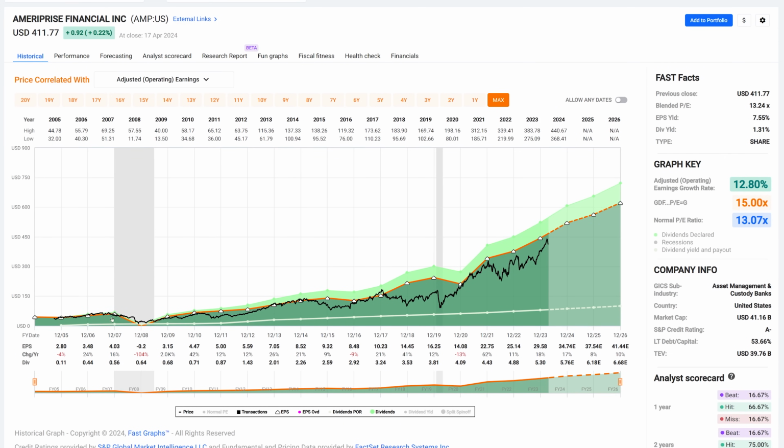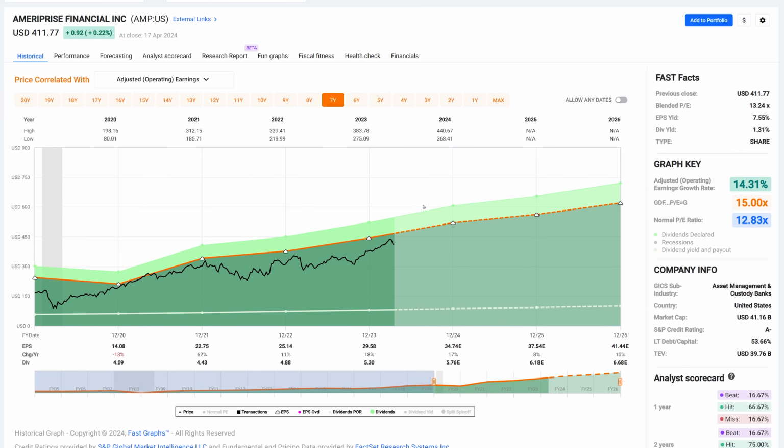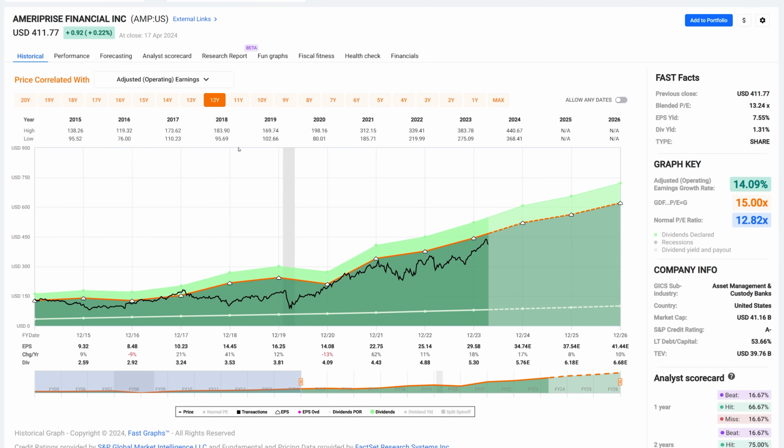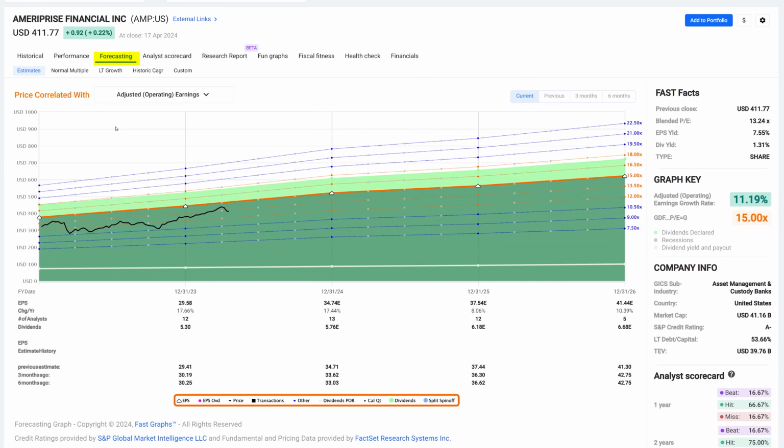Moving on, Ameriprise is another double-digit grower, not quite as fast as we saw with Global Payments. If I shorten the time frame, again, the most recent growth has been about 14%. Shortening and lengthening the time frames also gives you great insight into how consistent the company has been. When I go to forecasting, they're still forecasting double-digit rates, slightly lower than historical growth, but still pretty good.